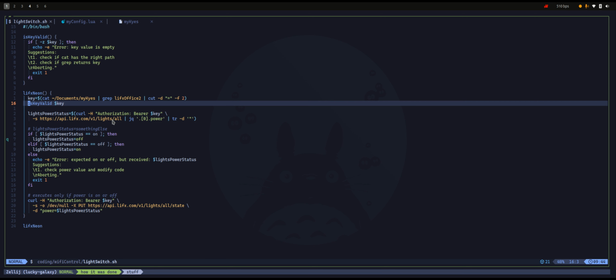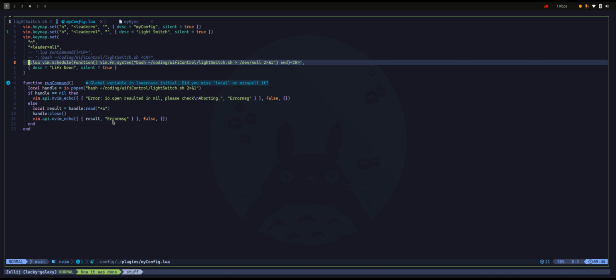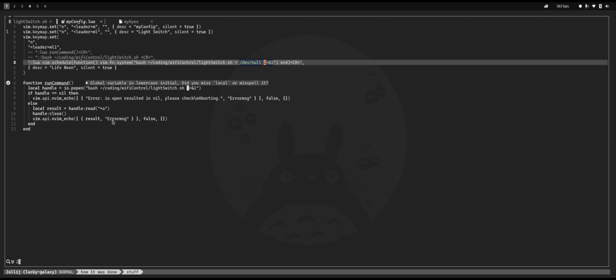Nothing is happening. They're not turning off, and I don't see any output. There is no error message. The reason for that is because I suppressed everything. And if you take a closer look at this, you will see that I have it here and a few lines below. But in this line, I'm suppressing it and doing nothing with it.